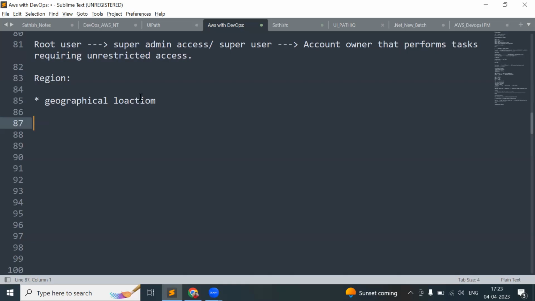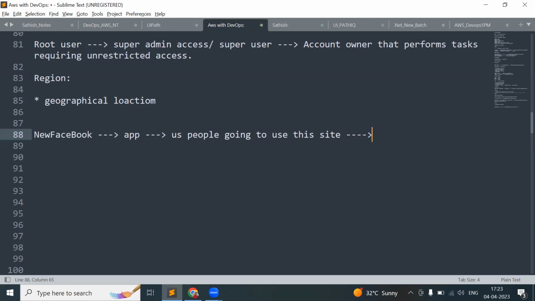Let's take one example. For example, I am developing one app, let's take the same app, a new Facebook. This is the app which I am going to develop. This site, I am majorly focusing on US people. US people are going to use this site.